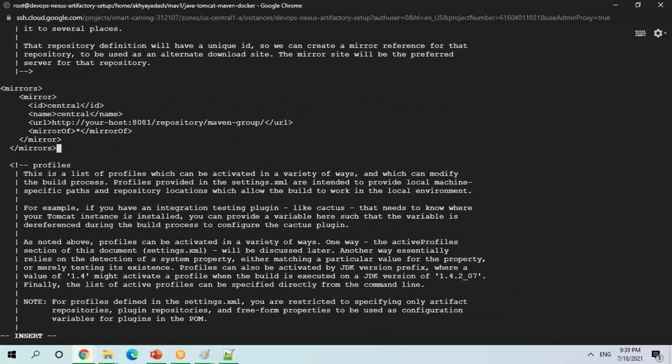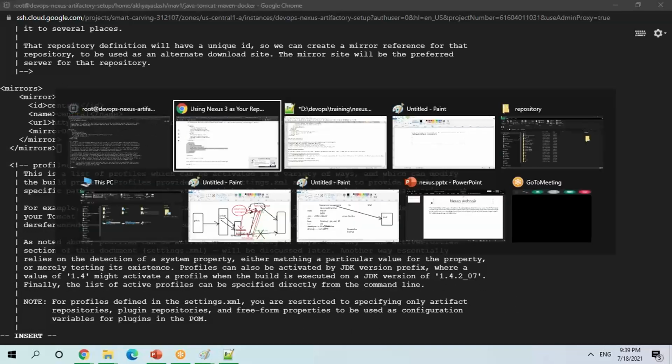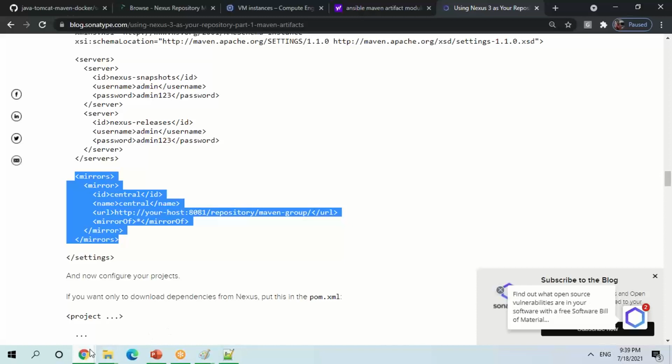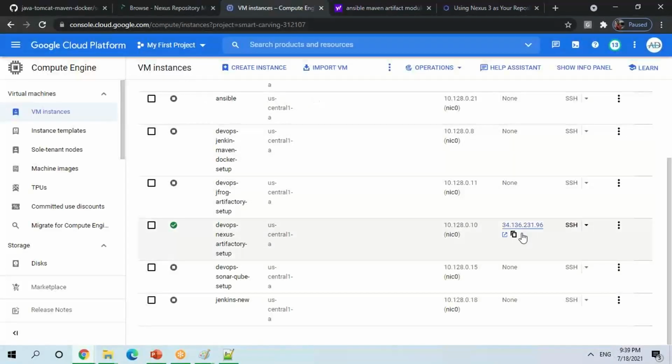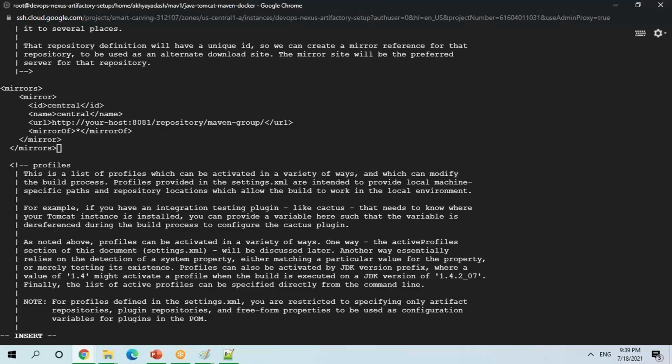Okay, so what I'm going to do, I'm going to use it. Now let me change my repository browser IP. So copy.